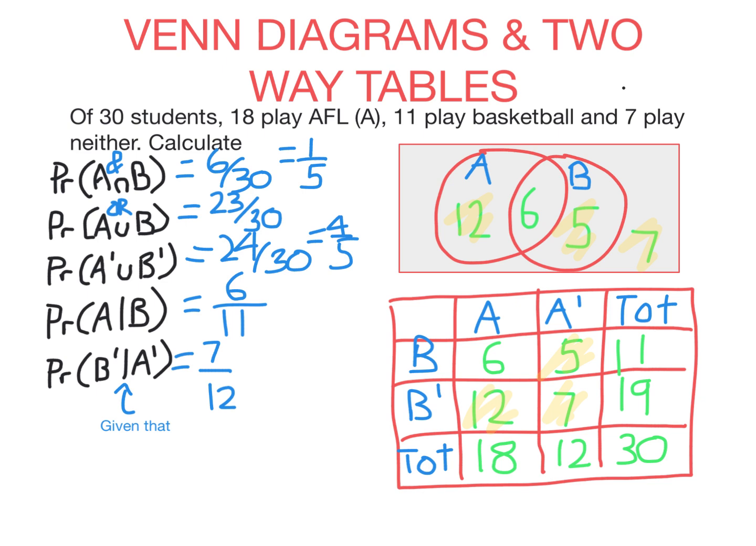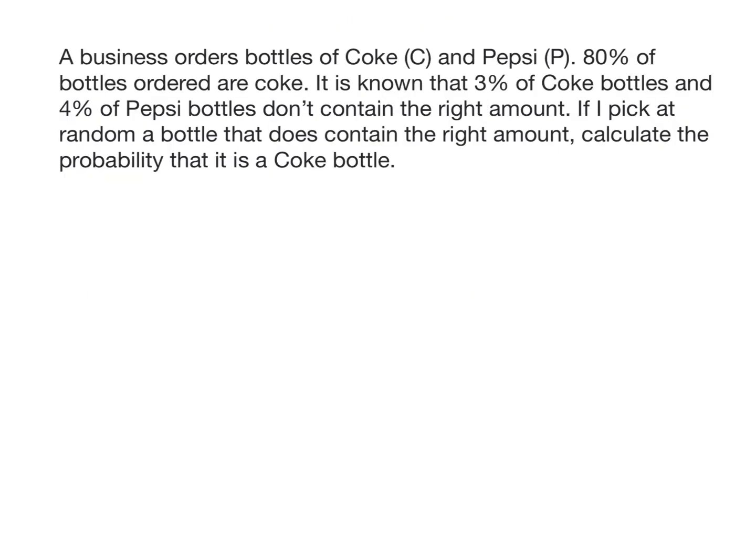All right, let's look now at a harder question. A business orders bottles of Coke and Pepsi, 80% of which are Coke. 3% of Coke bottles and 4% of Pepsi bottles are defective, they don't contain the right amount, and we're going to calculate this probability here. Once again, we have a question involving 2 sets, Coke and Pepsi, so we're going to use a two-way table or a Venn diagram.